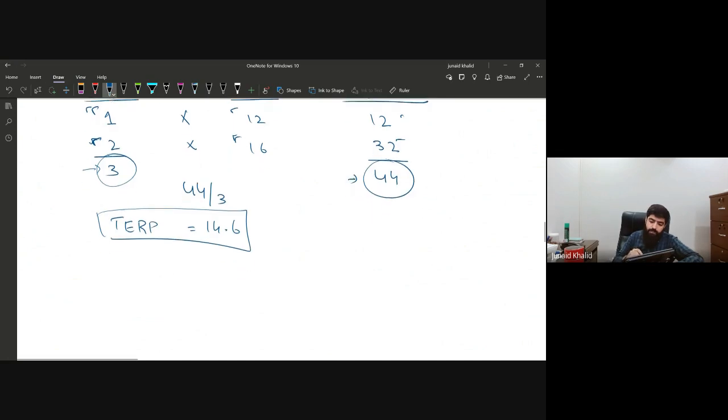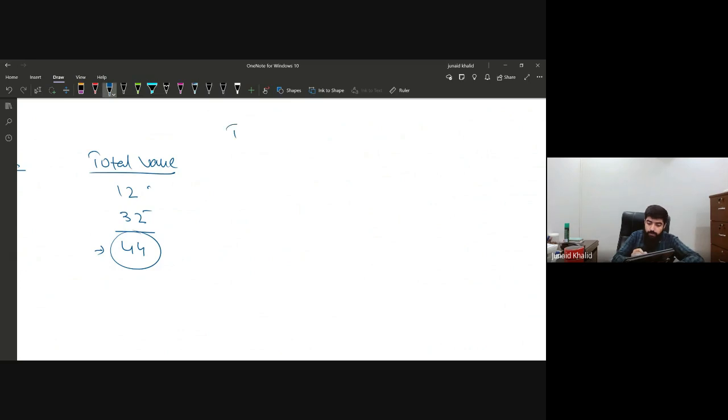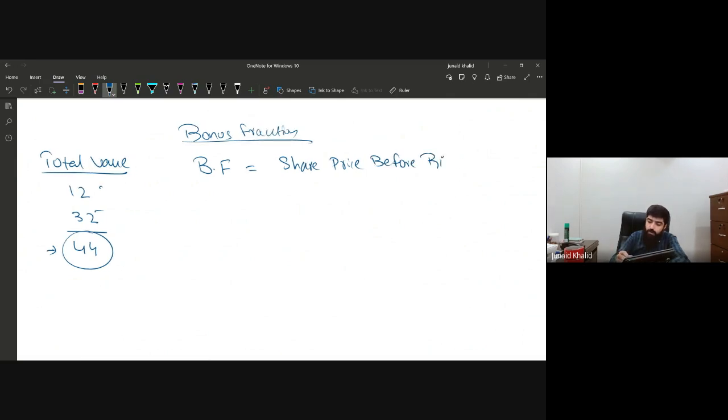Now what we have to do? We need to calculate now the bonus fraction. How are we going to calculate the bonus fraction? I told you the formula for this one. A very simple formula, that we are going to calculate the bonus fraction, that is BF. It's not the best friend, it's bonus fraction, and we are calculating it by the share price before the right issue, and this information will always be given in the question. Before the right issue divided by the theoretical ex-right price, that is TERP.